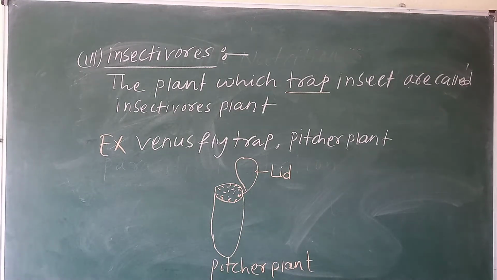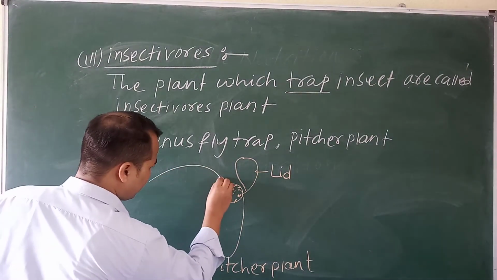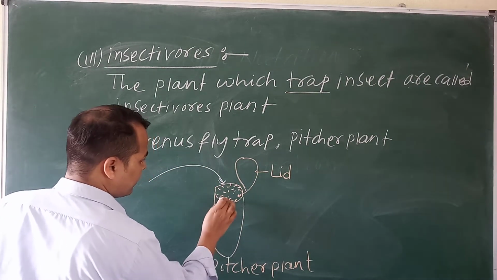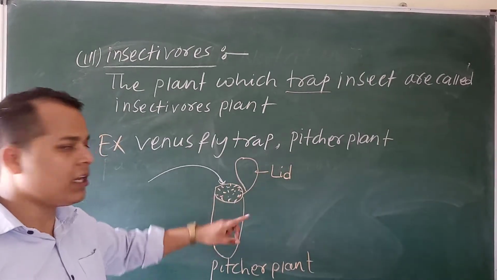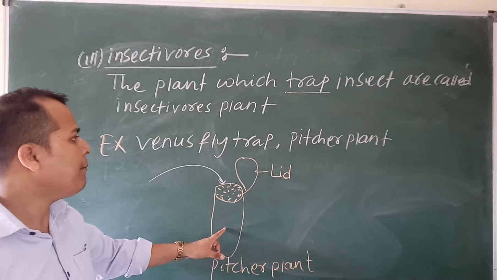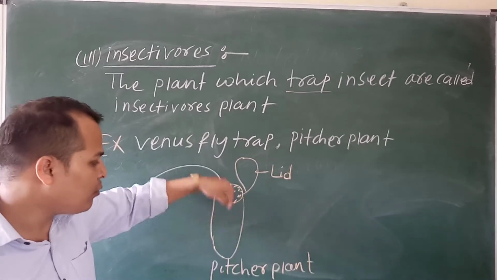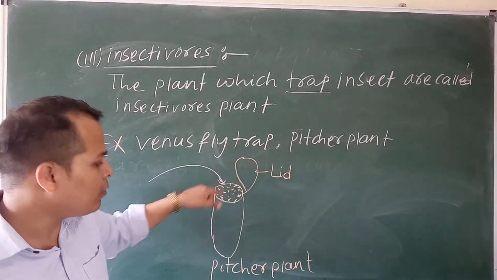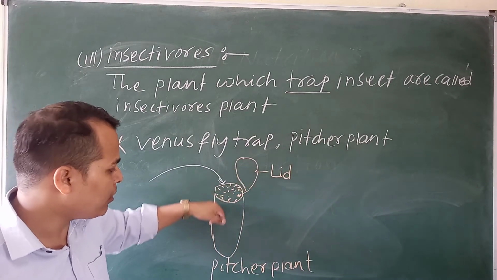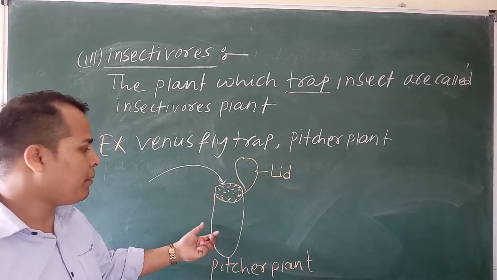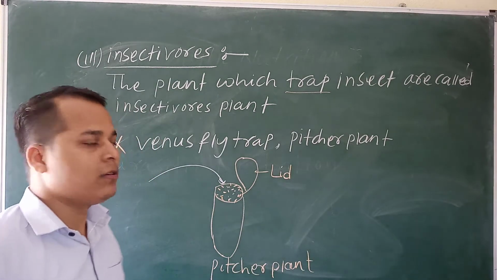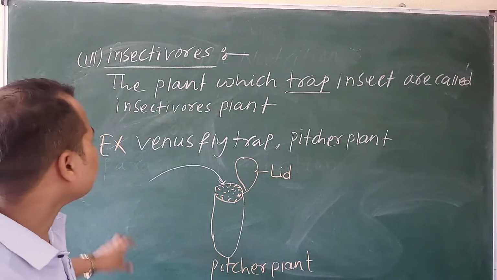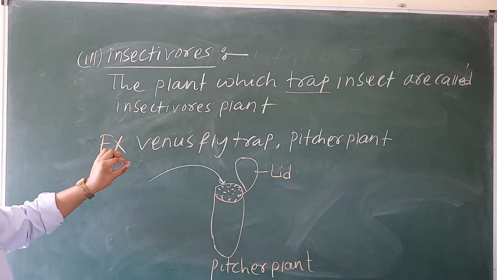When an insect enters and sits in there, the lid automatically closes. The insect goes inside the plant, and the plant takes its food and digests it. It is over. So insectivorous plant is over.